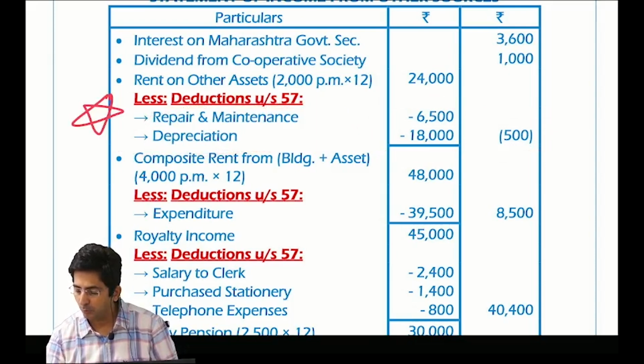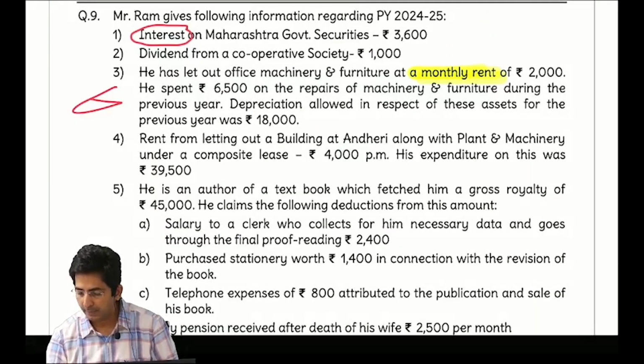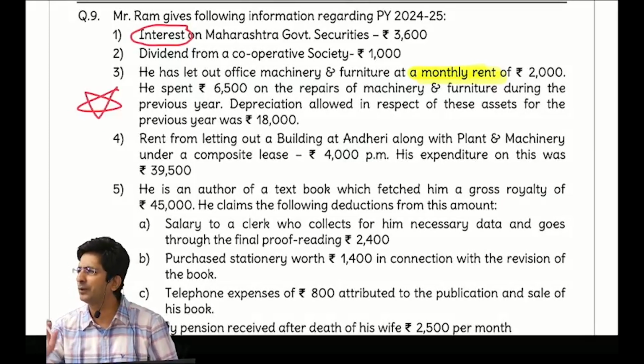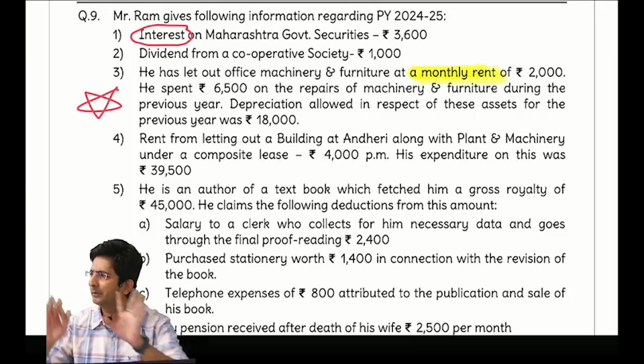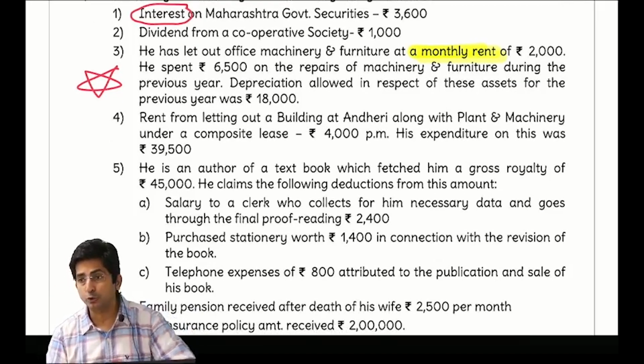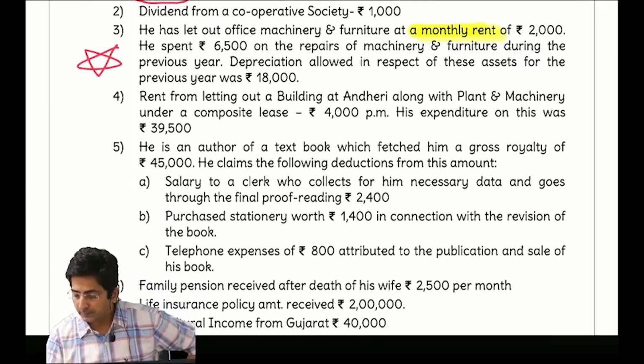So mark this point as important. In the question book, do one thing, mark this important. On exam day you don't get much time. See this point only. No need to see the whole question also. Because you will notice the rest of the points were normal. Now see the next point. Rent from letting out building.